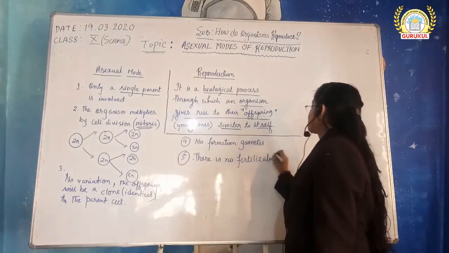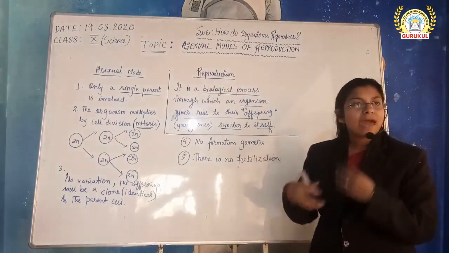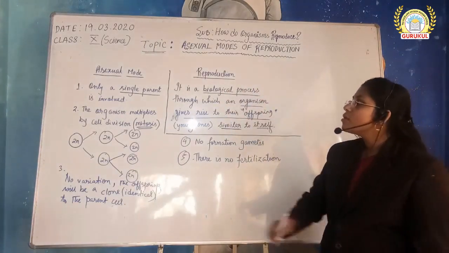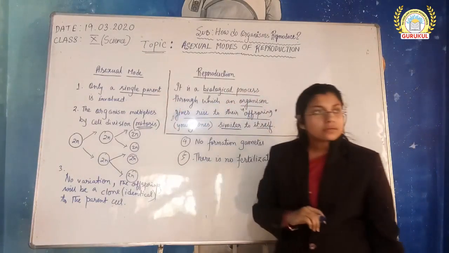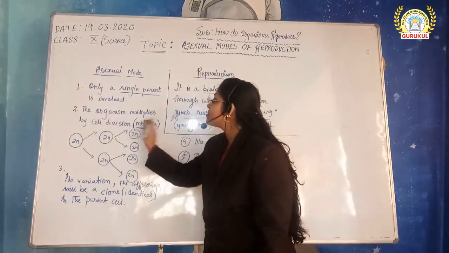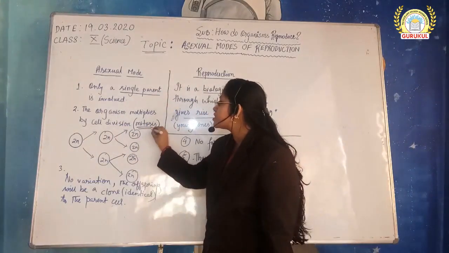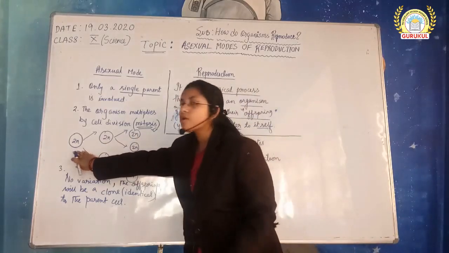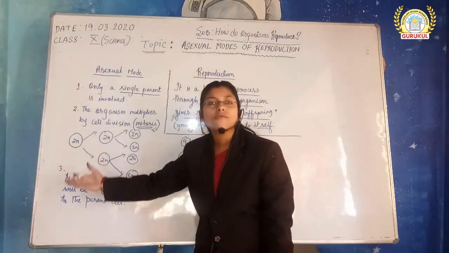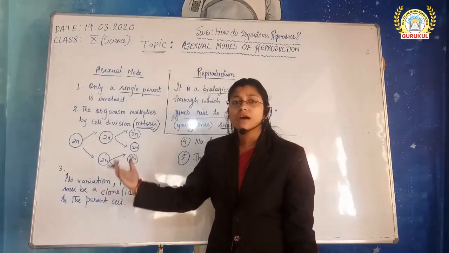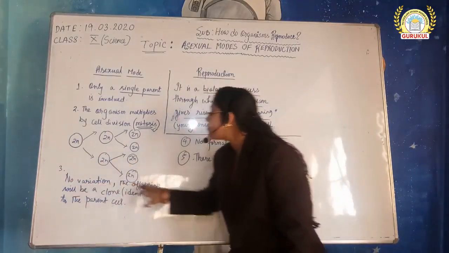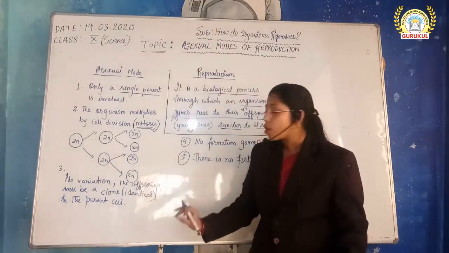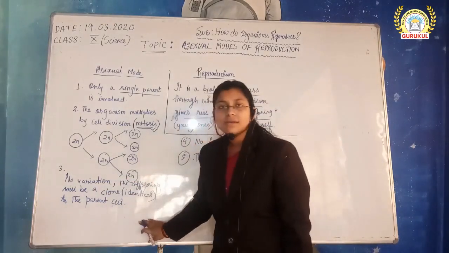Okay. So once again, I'll recap the points of asexual mode of reproduction. First of all is the single parent. Then the organism multiplies by cell division, particularly mitosis. What is mitosis? The chromosome number in the offspring remains the same as that of the parent, so there is no variation. The offspring will be a clone, an identical copy of the parent cell.